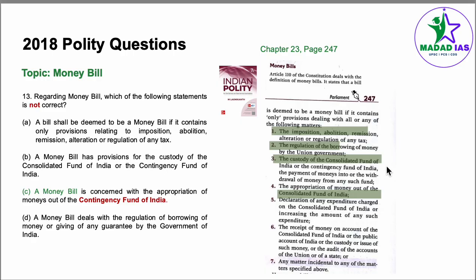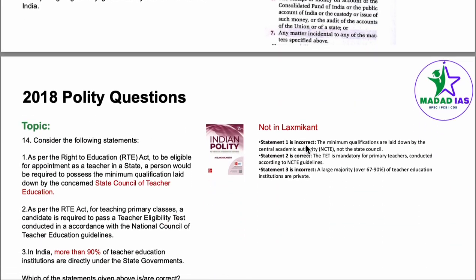It's correct. The custody of the consolidated fund of India, the contingency fund of India. Again, point number B is correct. The appropriation of money out of the consolidated fund of India. Okay, so statement C becomes incorrect because the appropriation of money is out of the consolidated fund of India, not the contingency fund of India. A money bill deals with the regulation of borrowing of money or giving any guarantee by the government of India. Here, we can see the regulation of the borrowing of money by the union government. So A, B, C are like correct statements. We are asked the incorrect statement. Statement C is incorrect. Word by word, this was given in Lakshmikant.